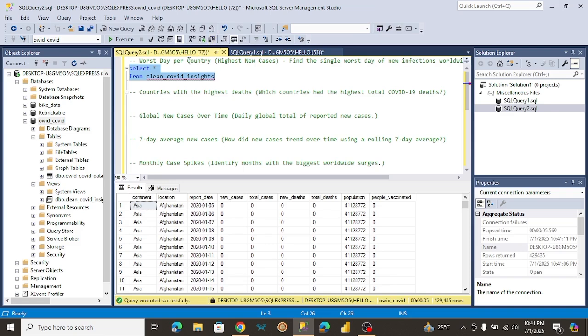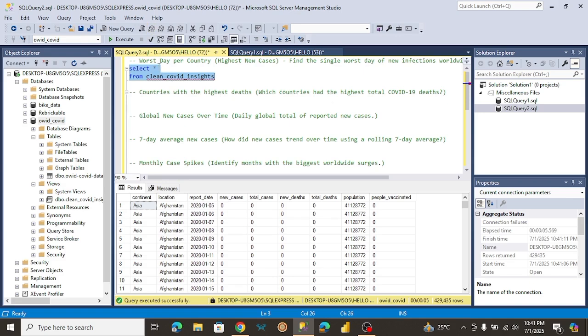So for this analysis, we want to know the worst day where we had the highest new cases. We want to find the day we had the highest new cases. So of course we're going to need the report dates. We're also going to need the new cases column. We might also need the location to know where each case occurred. So these are the three columns we need.